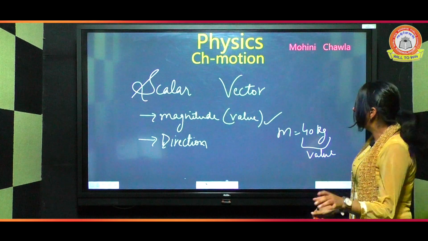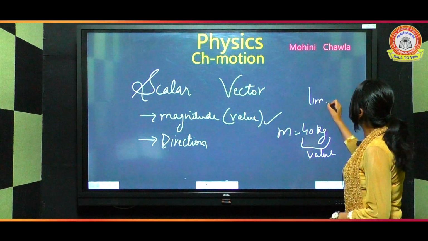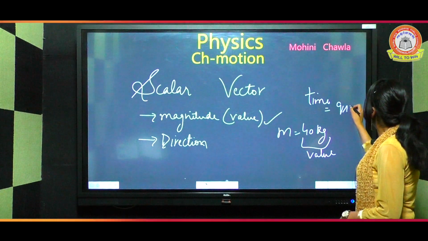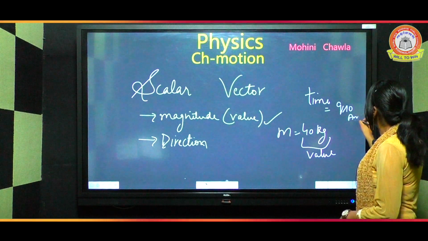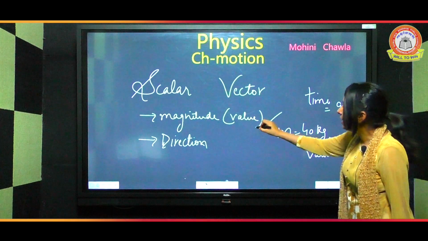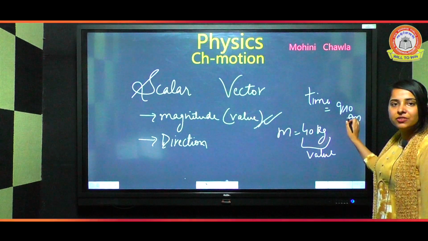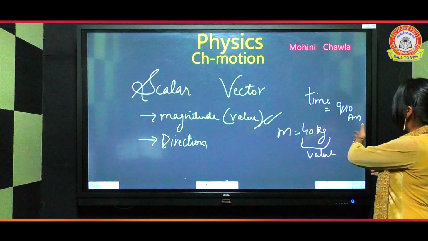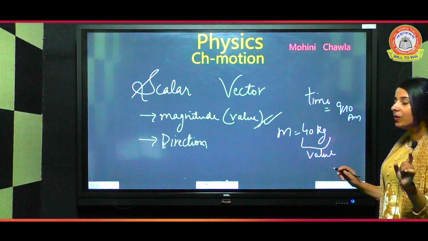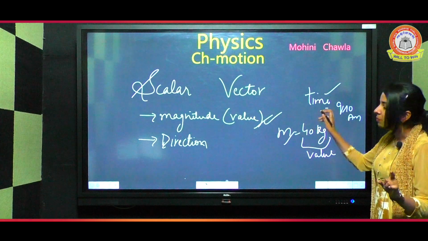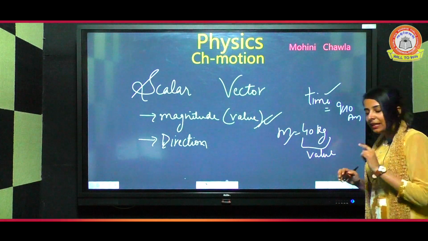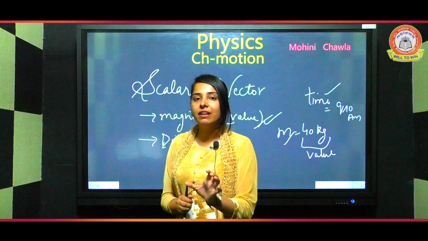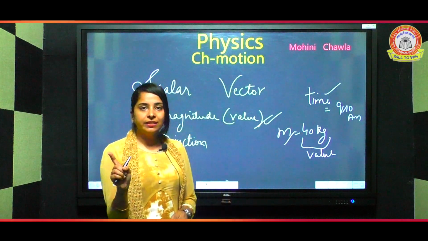magnitude. Similarly, if I ask you the time, what is the time? Suppose you say it is 9:10 a.m. This is also a value. Does this have any direction? Did you say that it is 9:10 in the north direction or in the east direction? No. Both of these terms have only magnitude. That means in physics some quantities exist which have only magnitude, not direction.